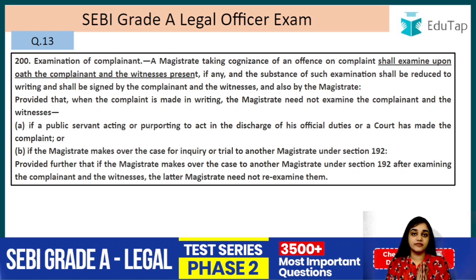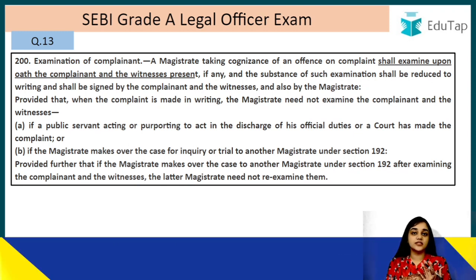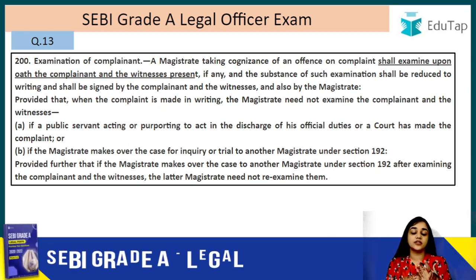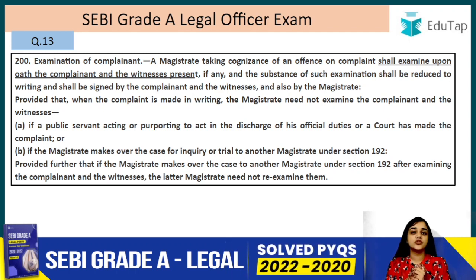He cannot start investigation because they are what? They are complaint cases. And on the other hand, the cognizable offences are what? Cognizable offences are the serious offences in which the police officer can arrest without warrant and can start the investigation in that matter with or without the permission of the court, right?